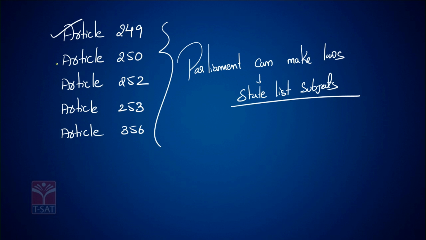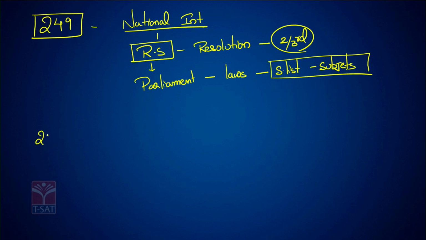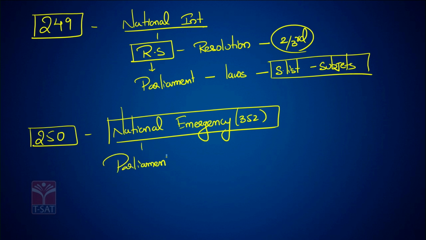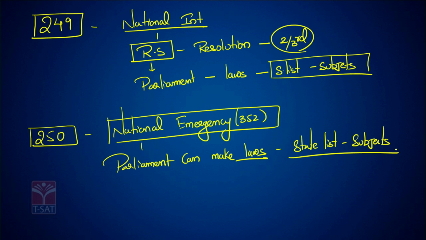Now, the second one is Article 250. According to Article 250, whenever a national emergency is proclaimed in India as per Article 352, the Parliament can make laws on the state list subjects. Very, very important.